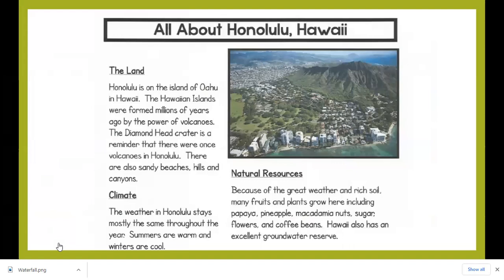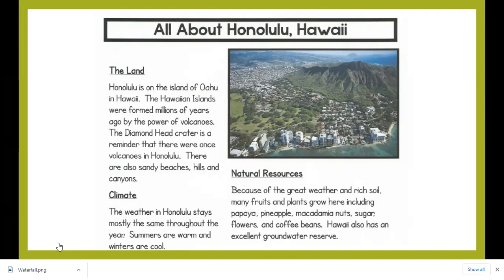We're going to read this article. It's all about Honolulu, Hawaii. The land. Honolulu is on the island of Oahu in Hawaii. The Hawaiian Islands were formed millions of years ago by the power of volcanoes. The Diamond Head crater is a reminder that there were once volcanoes in Hawaii and Honolulu. There are also sandy beaches, hills, and canyons. The climate. The weather in Honolulu stays mostly the same throughout the year. Summers are warm and winters are cool.